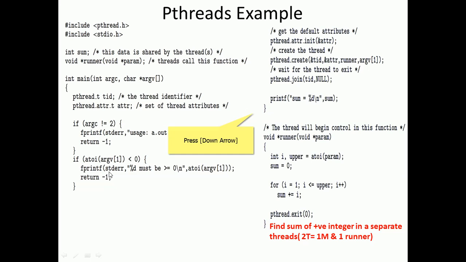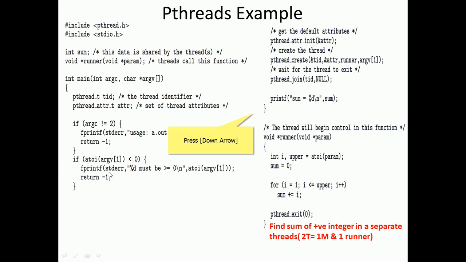I hope you followed. It is clear: main is a process, and the main process creates the thread. The thread will perform the summation of the positive integers, and to produce the result it has to be submitted to whoever called it, that is, the main process. The main process called pthread join, so after a certain amount of time it will come back. The master or main process is held responsible for announcing the result to the real world, to the person who wrote the program. I hope you understood this.